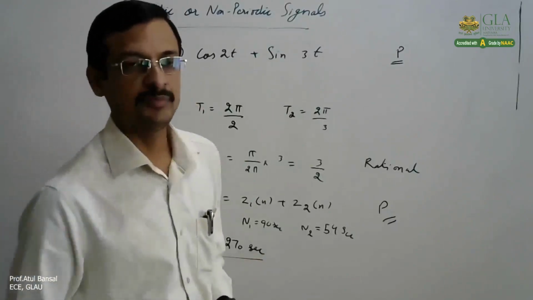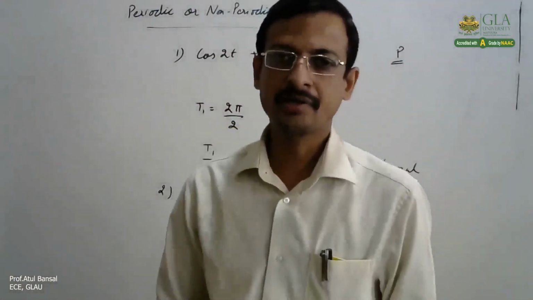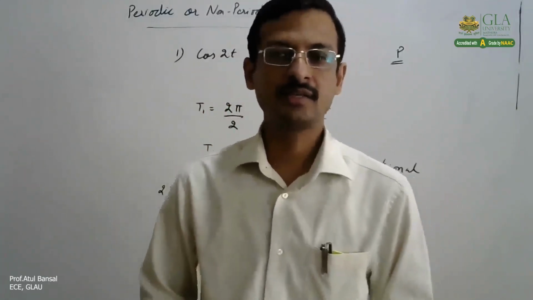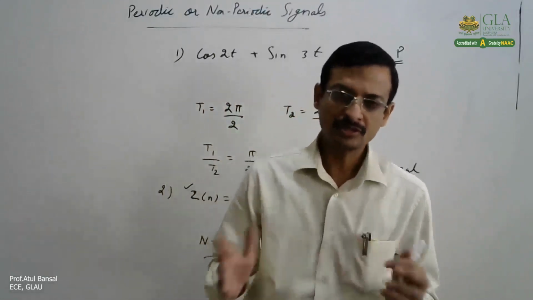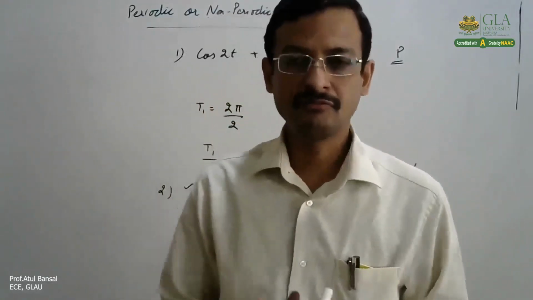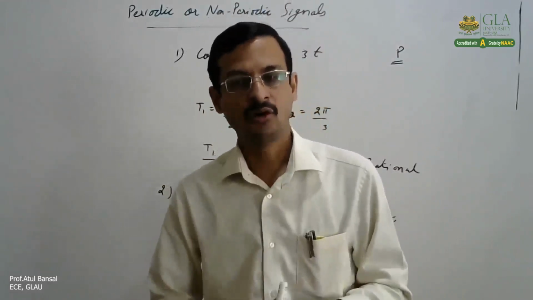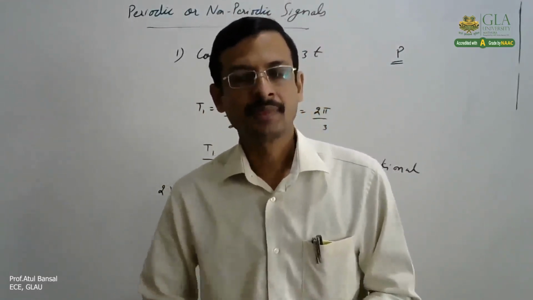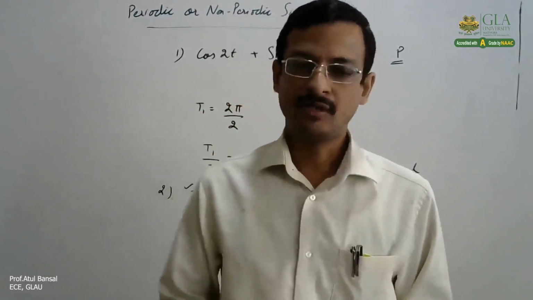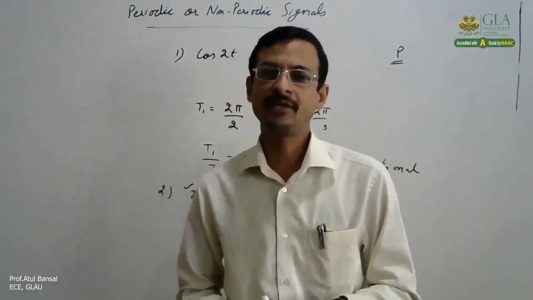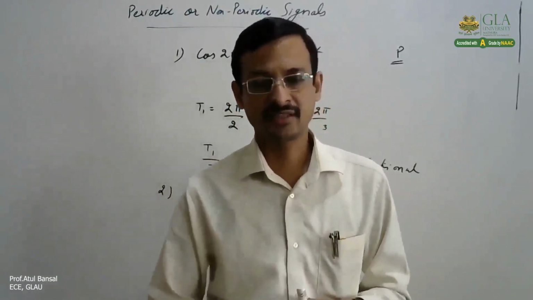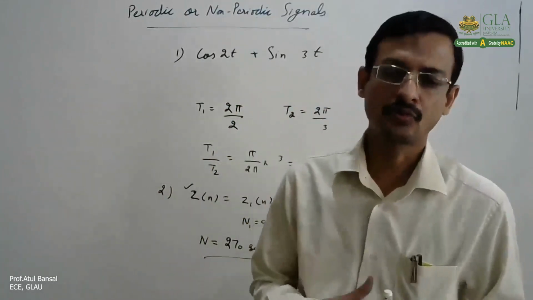So that is how we can determine whether a signal, or a combination of signals, is periodic or not periodic, and what its overall time period is. So this is all about how signals can be classified into various categories. With this, we finish our first chapter on signals, in which we have studied what a signal is, how we define and represent a signal, what different types of transformations can be applied on a signal, what some of the standard signals are, and how we classify signals based upon different parameters or properties.